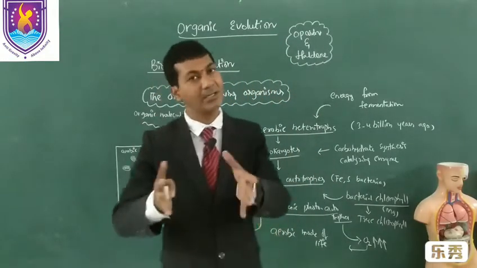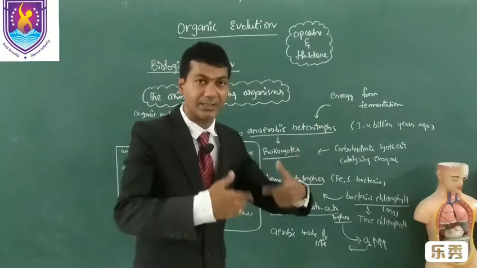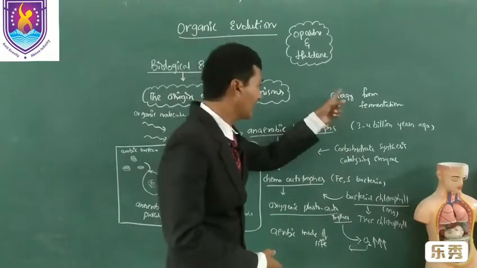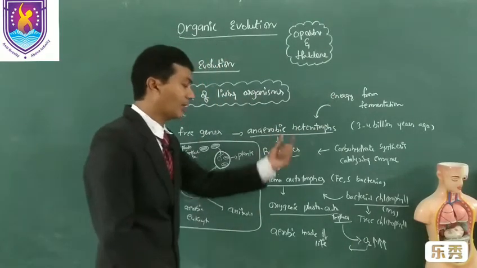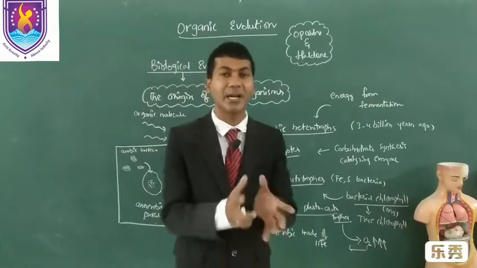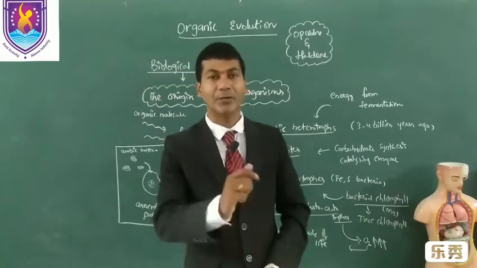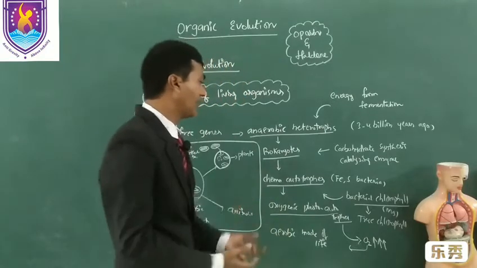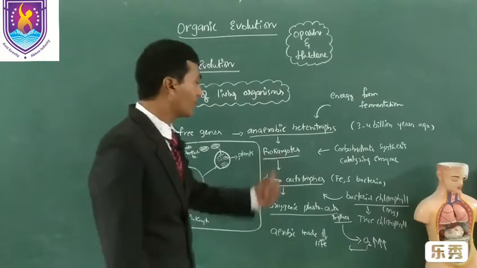That prebiotic soup contains organic material. By fermentation, energy is released at the end of fermentation, and that energy is obtained by anaerobic heterotrophs. These anaerobic heterotrophs contain clumps of nucleotides with 2 to 3 DNA molecules, which we believe to be prokaryotes.